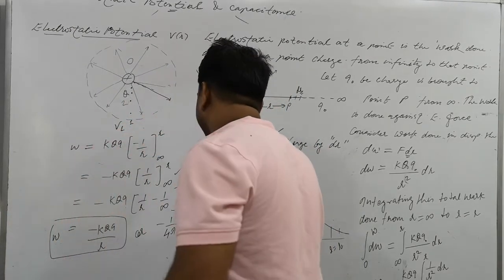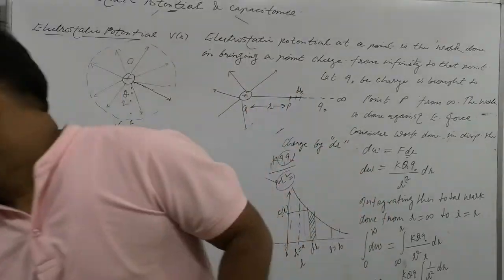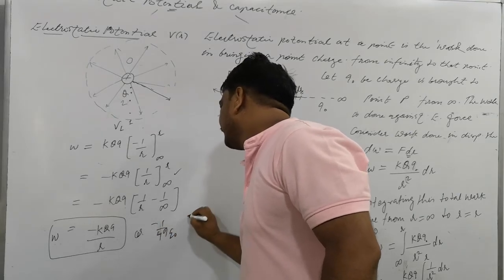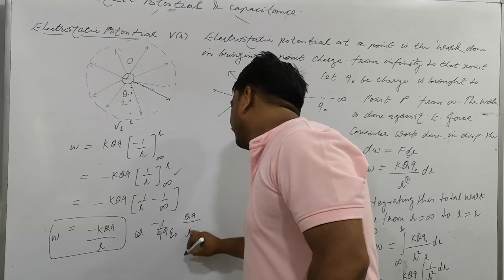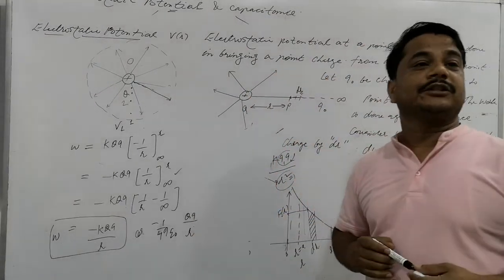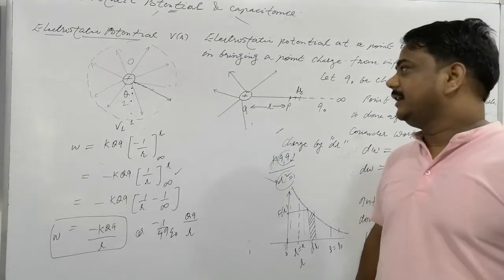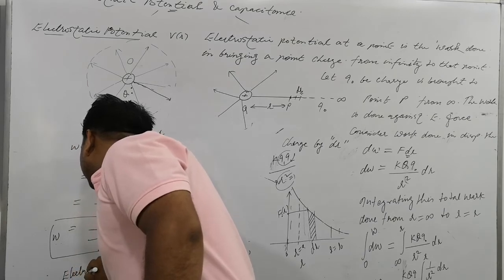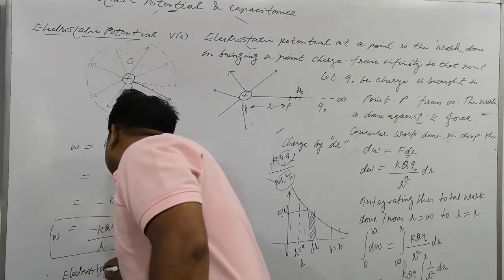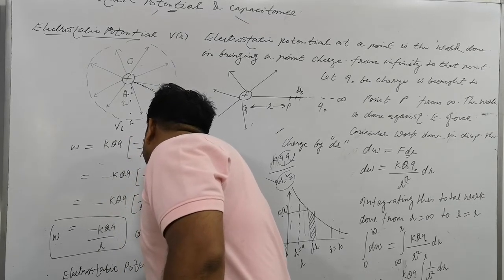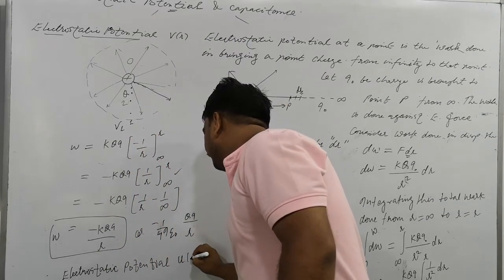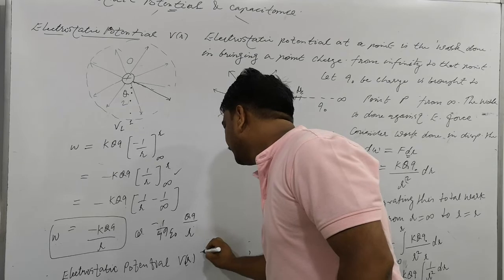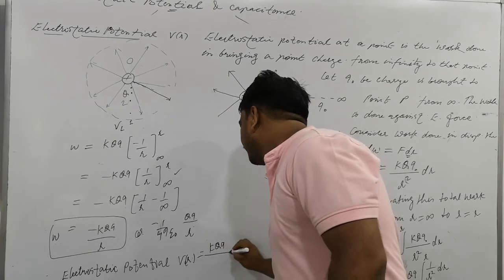Now, well understood. So what is that potential? Here the potential K, K is 1 by 4 pi epsilon naught, and Q by R only. So this work is to be stored as a potential. Please write, electrostatic potential. Electrostatic potential is represented by V. V is equal to KQ by R.